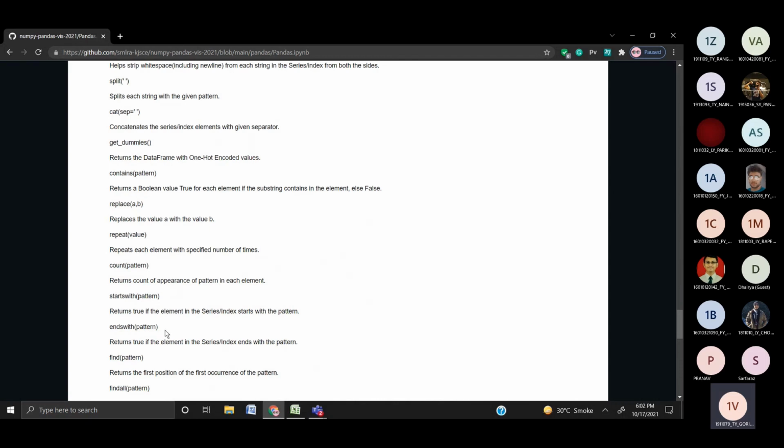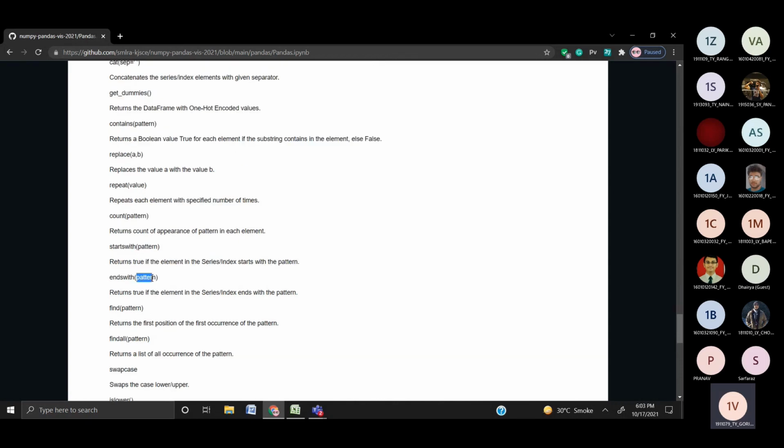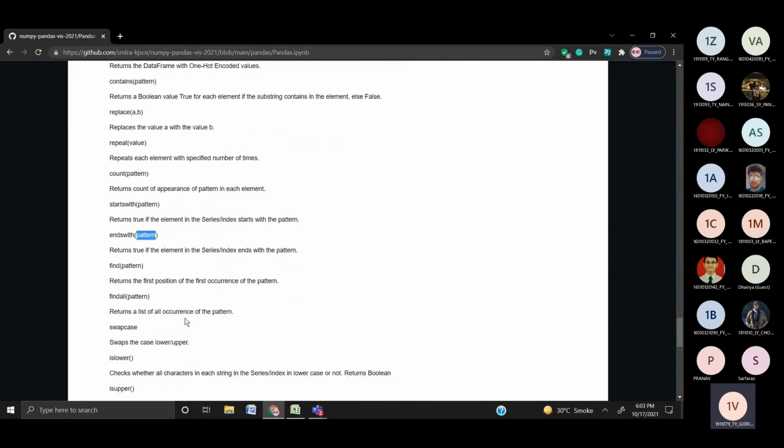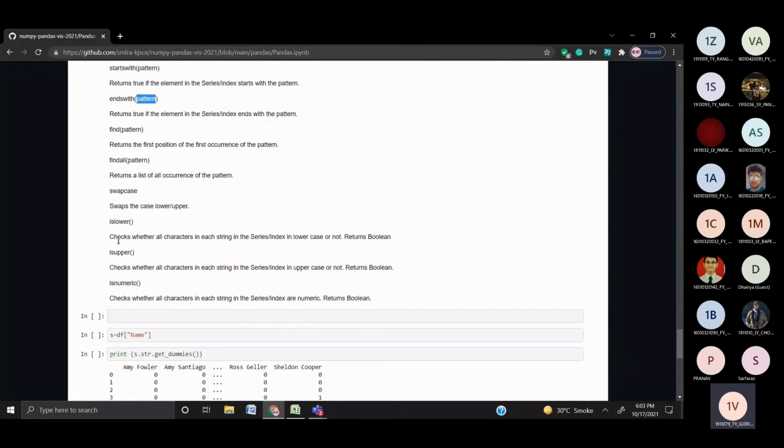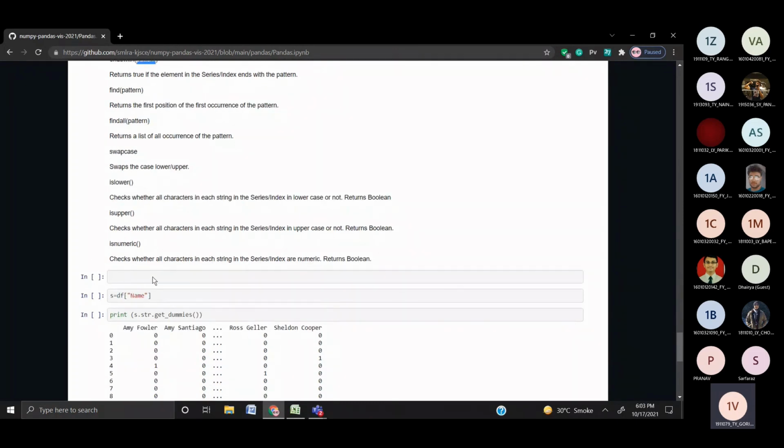We can use startswith and endswith. We find a particular pattern and find which of the data items start with that or end with that. We can find the first position of an occurrence of a pattern, find all positions, and swap case. We can check for lower and upper case characters, and check if it's numeric.